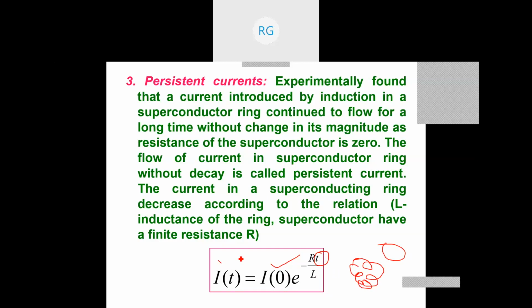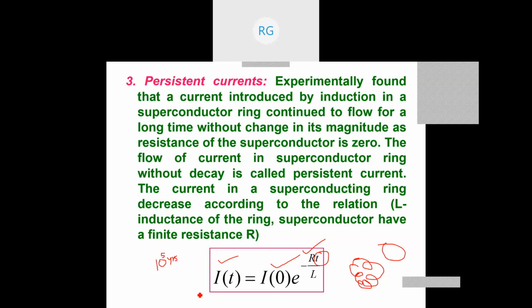Scientists estimated the time for which current entered into the superconducting ring by induction keeps flowing. They cannot directly measure the small resistance R, so it is measured indirectly. They introduced the current into the ring and calculated theoretically that the current, even after removal of the transformer external source, goes on flowing for maybe around 10 to the power 5 years, because resistance is 0.